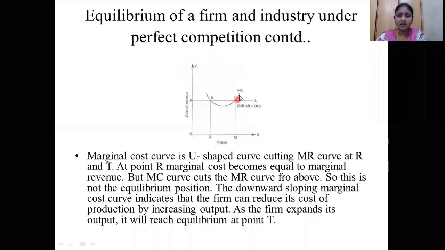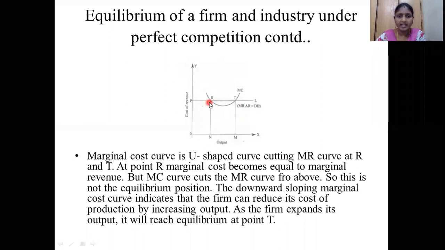One is the marginal cost curve, that is the MC curve. This is the MC curve, a U-shaped curve cutting the MR curve. This line PL is the MR curve. So this MC is cutting the MR curve from below.